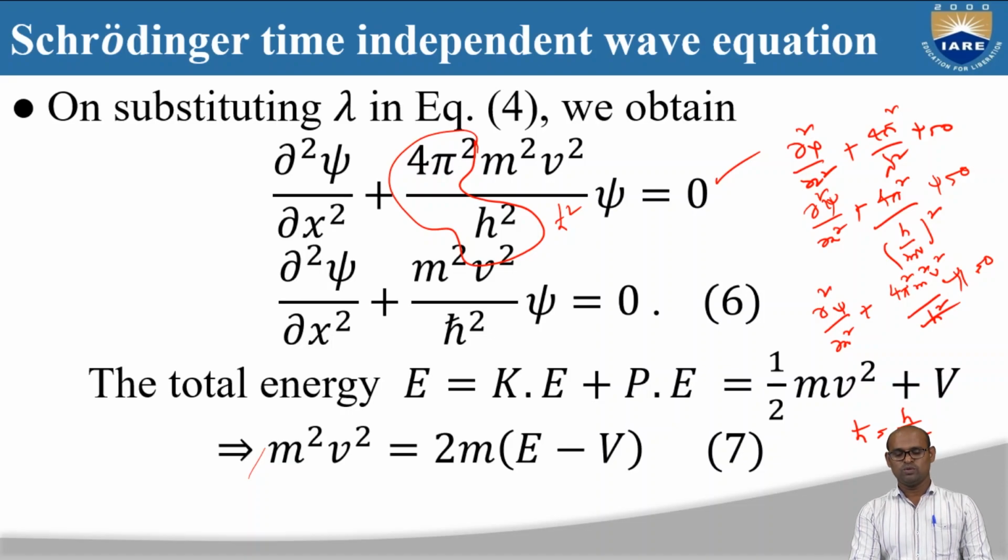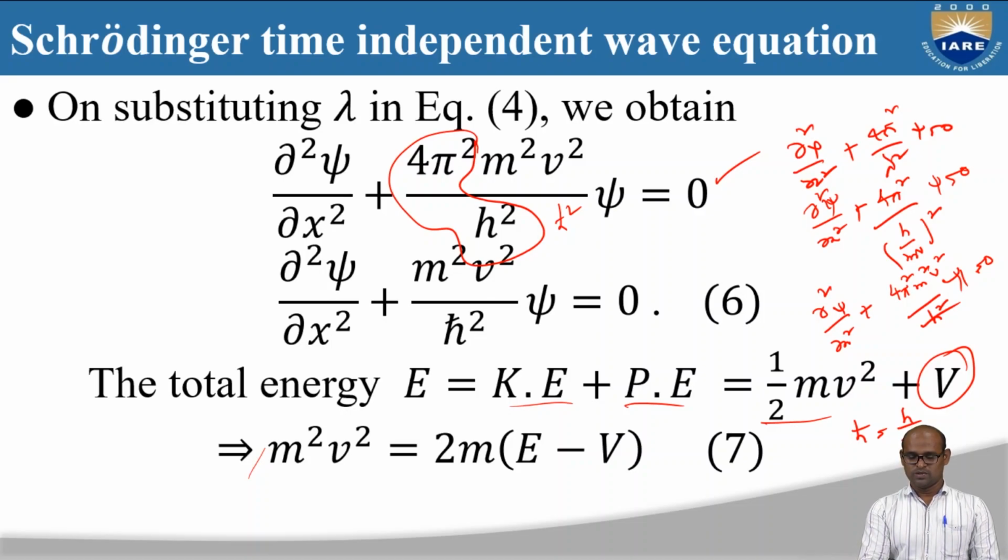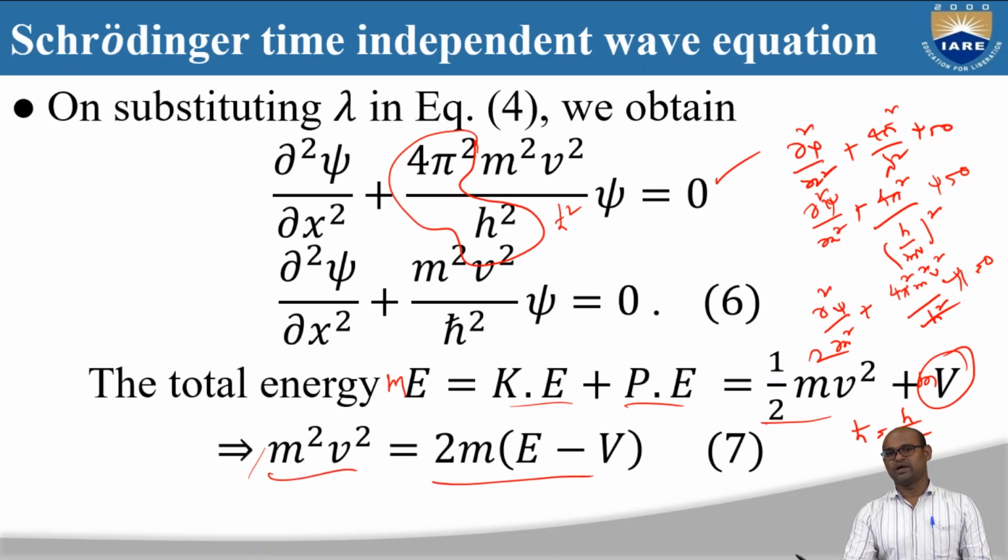Then we know the total energy of a particle is kinetic energy plus potential energy. We know kinetic energy is half mv squared. Potential energy we do not know; we are saying potential energy is given by V. Using this equation you can calculate what m square v square is. Just multiply this equation by m on both sides: mE is equal to half m square v square plus mV. So 2 goes to this side, and m square v square equals 2m into (E minus V).